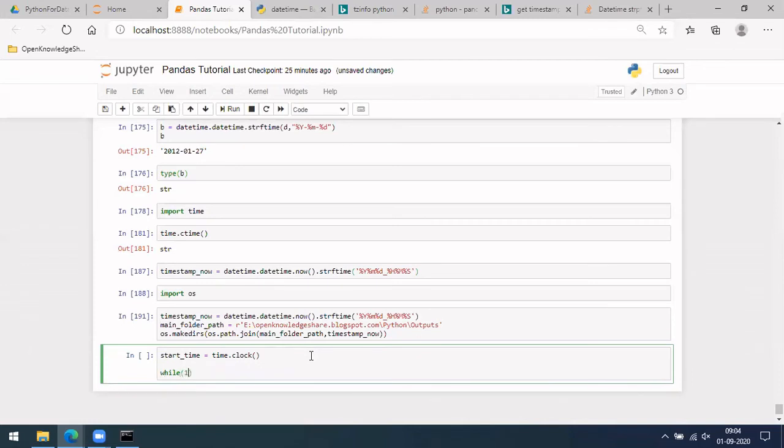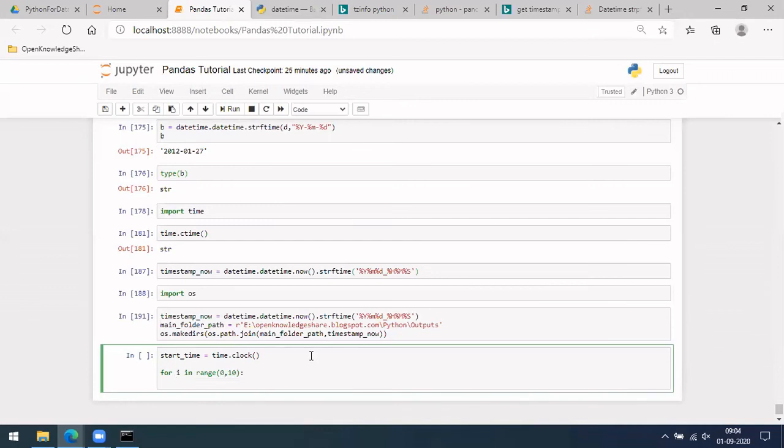Let me do a for loop: for i in range 0 to 10, print i.